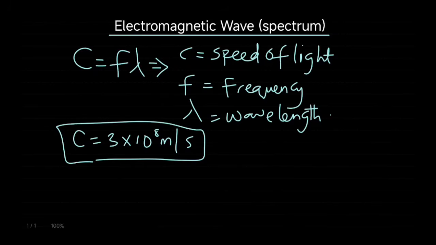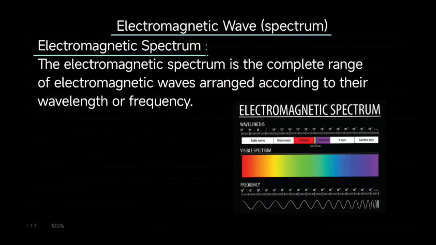So therefore, we are going to be looking at the electromagnetic spectrum and their wavelengths. The electromagnetic spectrum is the complete range of electromagnetic waves arranged according to their frequency or their wavelengths. Take note.